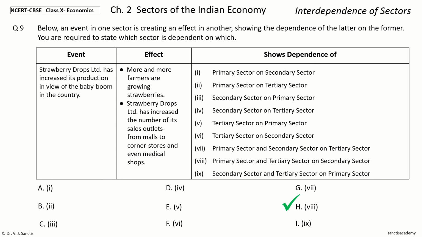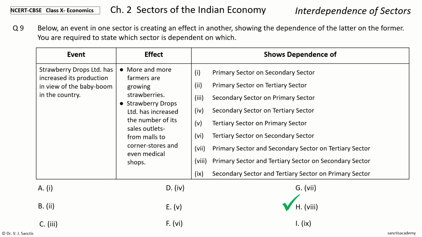And the answer is option H, number 8. So you can see the event has happened in the secondary sector, that is Strawberry Drops Limited and its production.